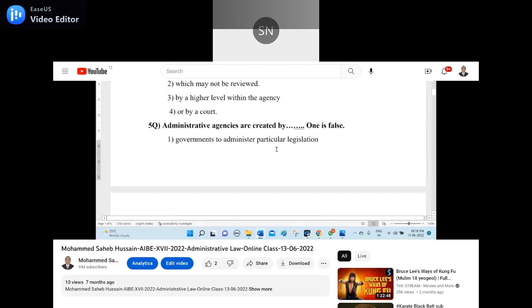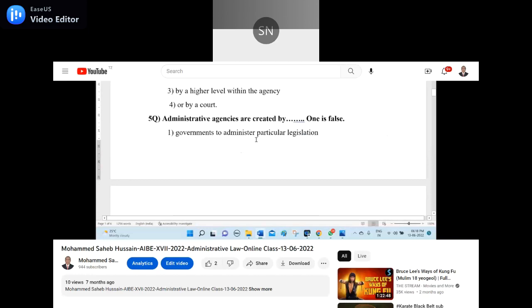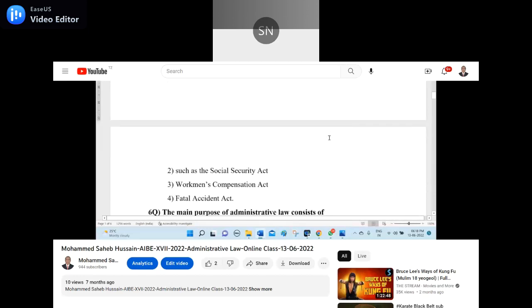The fifth question. Administrative agencies are created by dash. One is false and three are correct. Number one, government to administer particular legislation. Two, such as the Social Security Act. Three, Workman Compensation Act. Fourth, Fatal Accident Act.